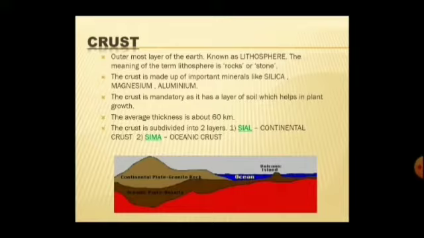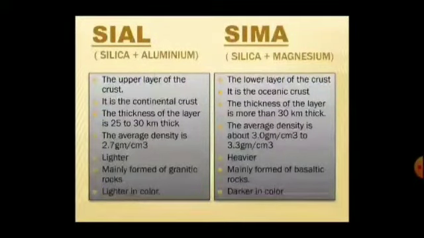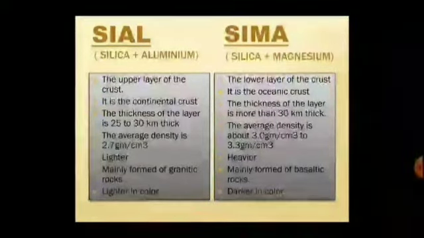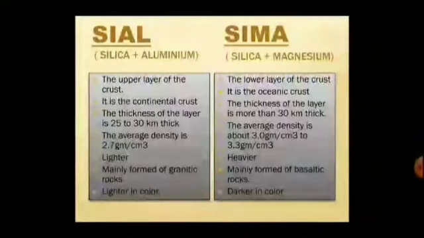The crust is subdivided into two layers: Sial, the continental crust, and Sima, the oceanic crust. Now let's see what is the difference between Sial and Sima. Sial is the upper layer of the crust and Sima is the lower layer of the crust. Sial is the continental crust and Sima is the oceanic crust. The thickness of the Sial layer is 25 to 30 km, and on the other side the Sima layer is more than 30 km thick.